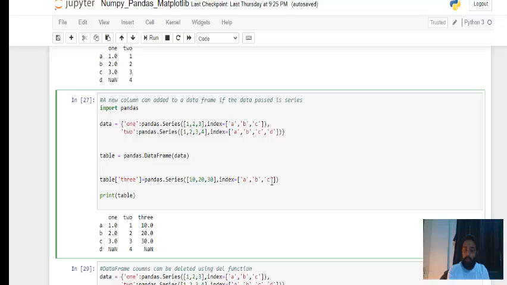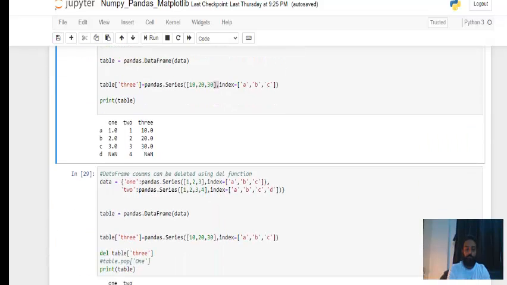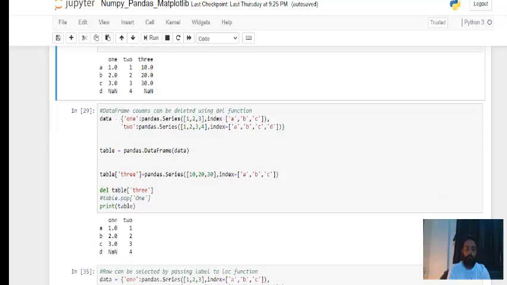Again the fourth value is missing here, so this fourth value becomes NaN, not available. So this is how, guys, using the data frame function you can convert the existing dictionary or multidimensional arrays, anything, into your data frame, or a series into a data frame. This is how, if you want to add something to the existing data frame, you can do it.